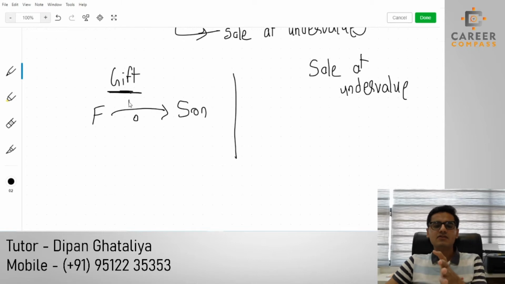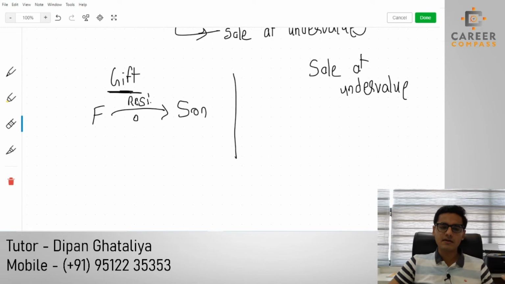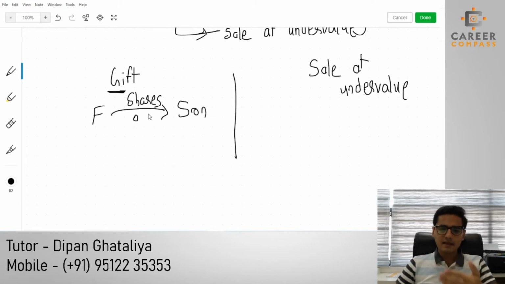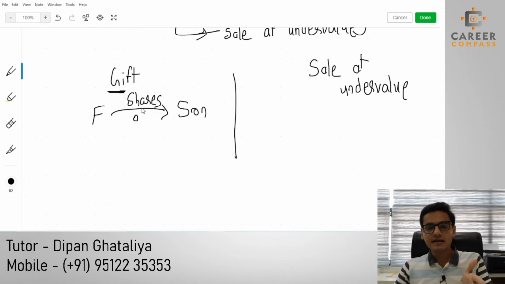Father has transferred a residential property to his son, or assume not a residential property but shares. Shares transferred by father to son, and obviously the father will not take any amount from the son. It's a gift from father to son. The occasion can be anything. The occasion doesn't matter for CGT purposes, for the relief purpose.